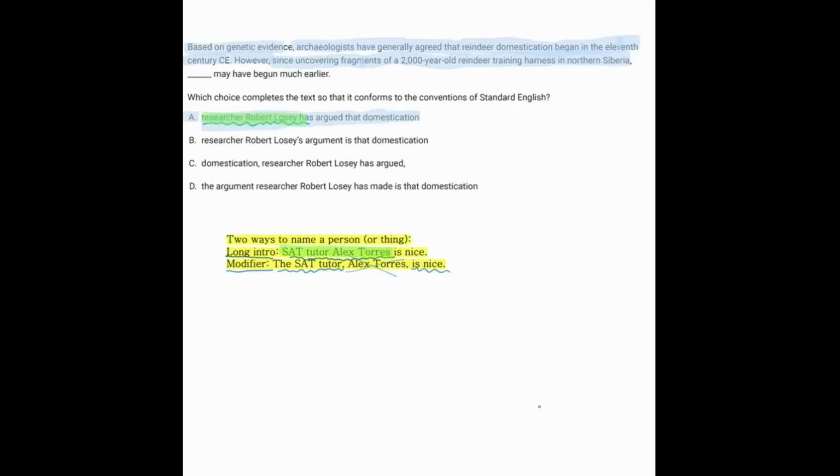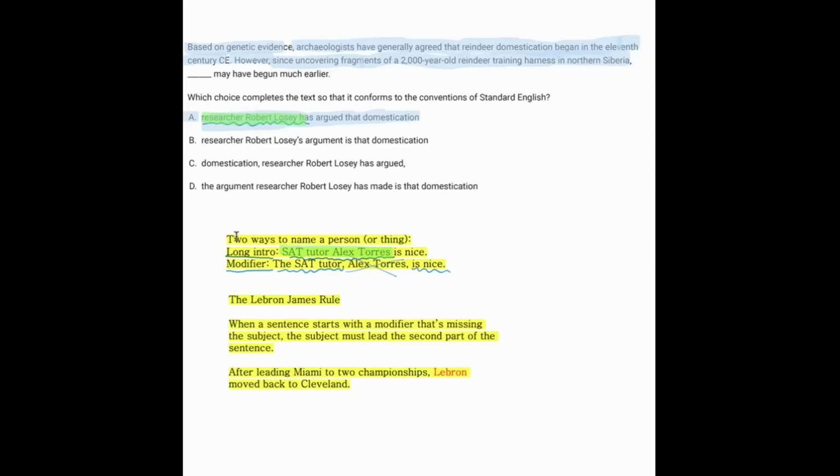So another element of this is the idea of what we call the LeBron James rule. And the idea of the LeBron James rule is that when a sentence starts with a modifier that's missing the subject, the subject must lead the second part of the sentence. So remember, a modifier is something that's missing the subject, the verb, or both. And if it's deleted, the rest of the sentence is okay.